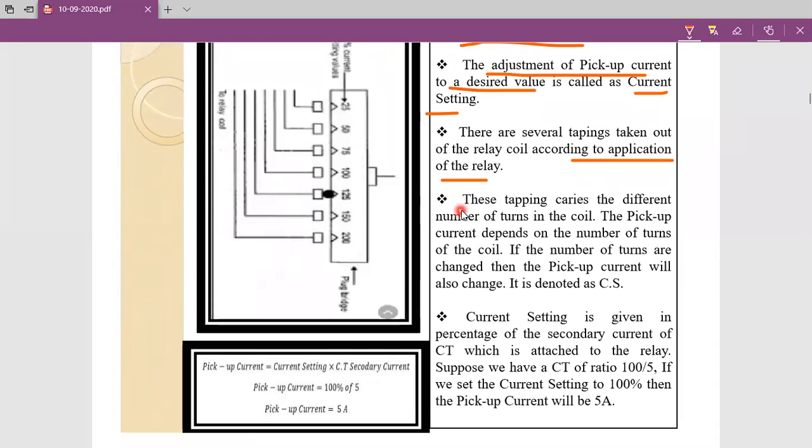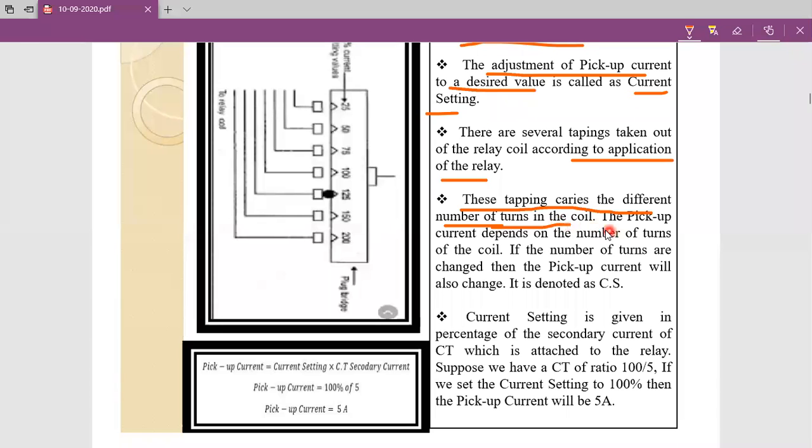Now, these tappings carry different numbers of turns. When the percentage of current setting is changed, the tapping position of the relay is also changed. That's why we can change the pickup value by changing turns. By changing the turns of the relay only, we can change the pickup value.